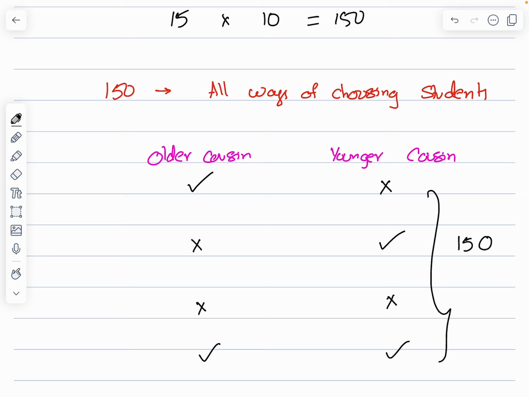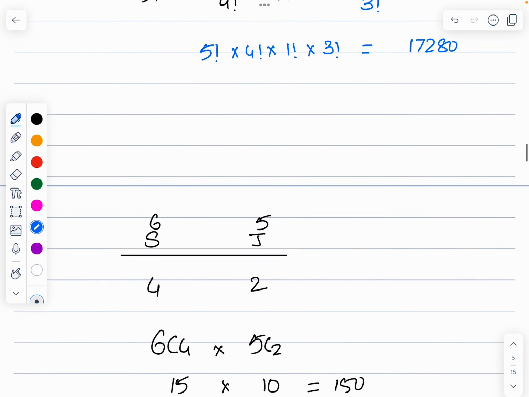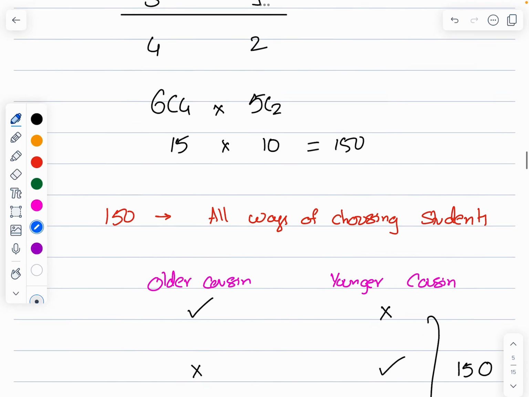When two cousins, senior cousin and junior cousin: if senior cousin is there, junior cousin should not be there, or else senior cousin is not there and junior cousin is there, or both the cousins are not there, or both the cousins are there. This together is 150. But now what is being asked in the question? He is asking that at most, maximum, only one should be there.